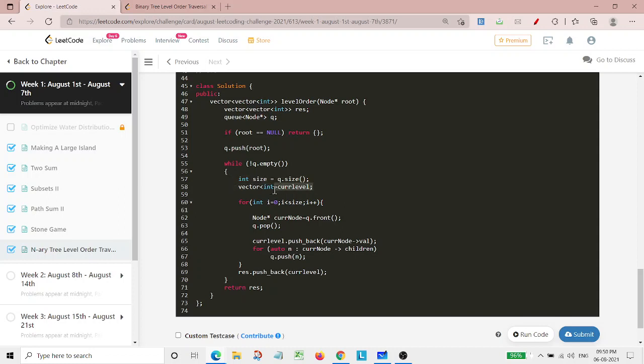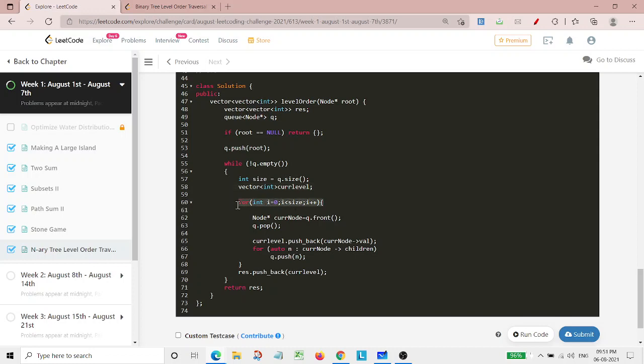And then we also need to initialize, at every while loop iteration, a current level vector in which all the nodes' values at that particular level would be pushed. So that's why we are using this vector of int current level, which indicates that all the current level nodes would be pushed into it. Now comes the part of how we will be processing each node of that queue and how we will be pushing it into the vector.